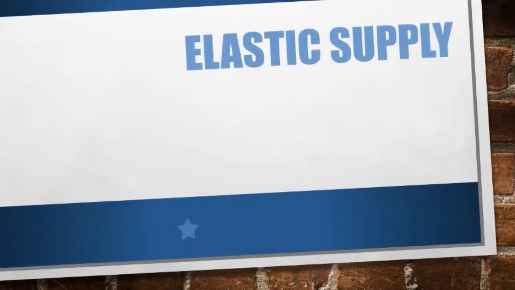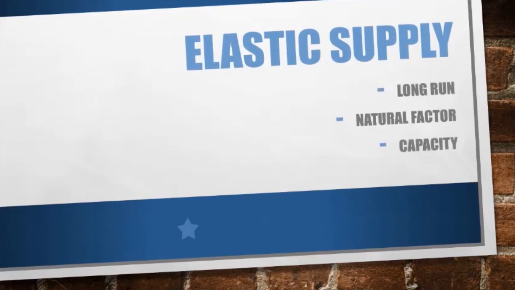The story above is an example of elastic supply with the factors long run, natural factor, capacity and mobility. In 2014, Ziyin had more time to prepare watermelons for the fruit festival and more capacity to store watermelons. Since the festival is held in summer, watermelons are the best fruit during summer. The storage of the watermelons is near Ziyin's stall, which makes it easier for her to bring the watermelons from the storage to her stall.